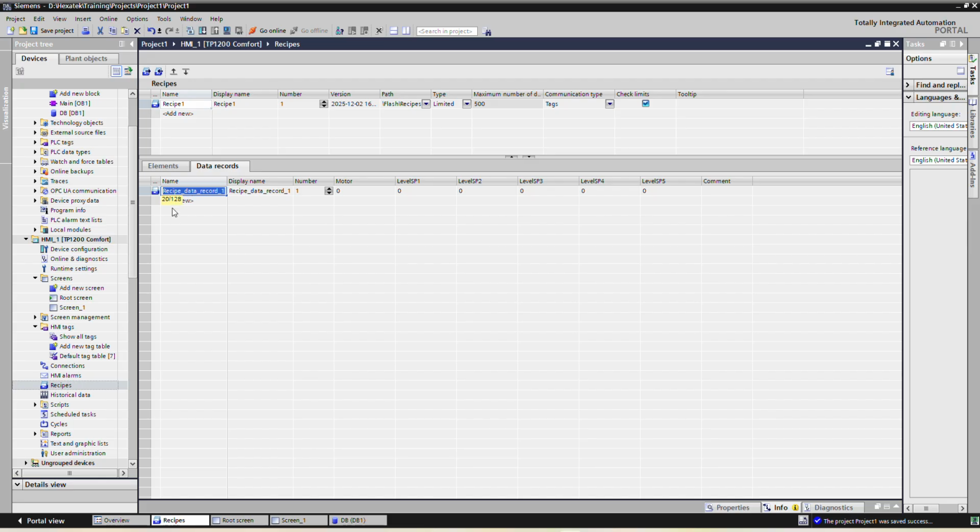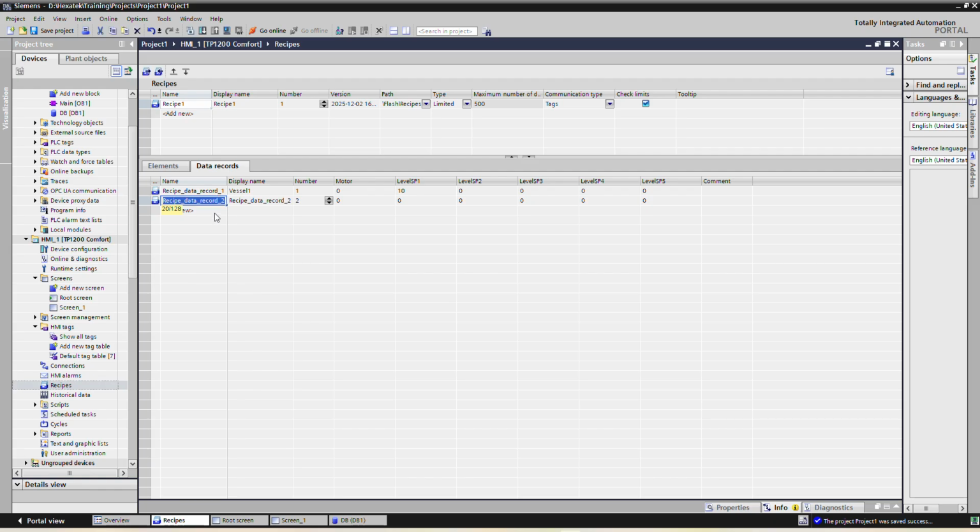So here let's say recipe data record 1. In the recipe data record 1, in the HMI it will show vessel 1. Here we define the number of the recipe, which motors you want to run and which set point you want to give.